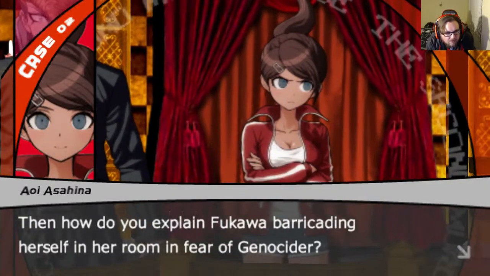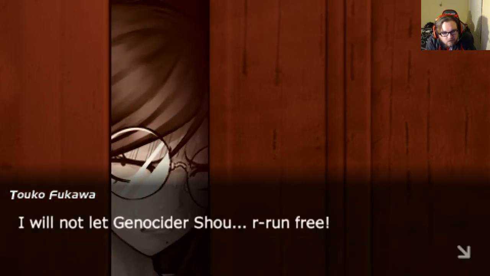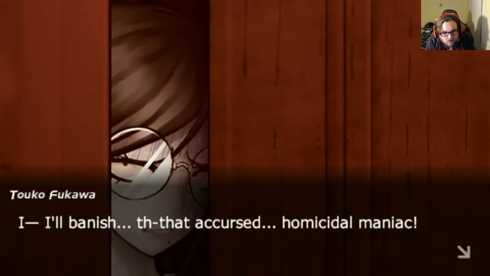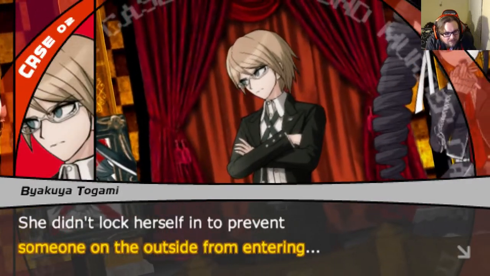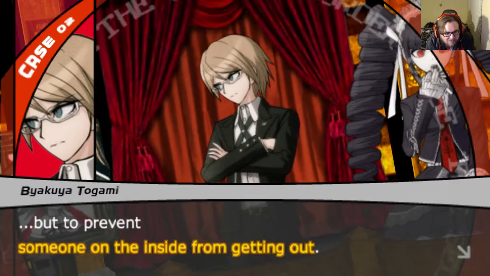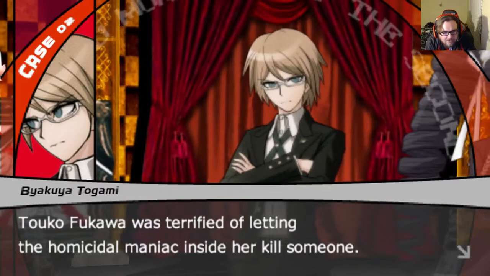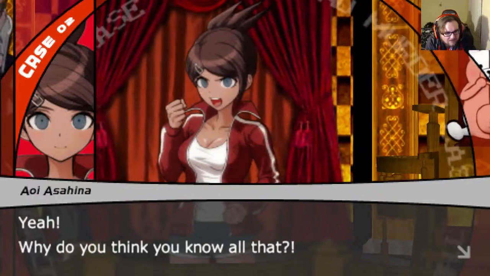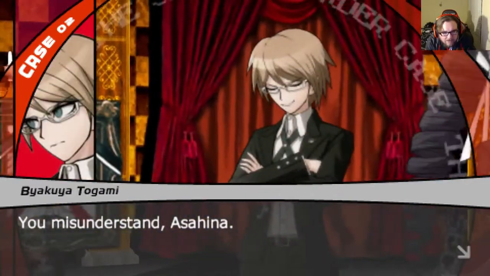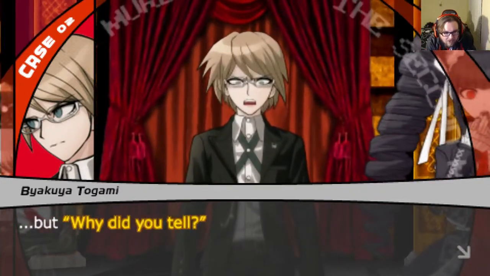Then how do you explain Fukawa's barricading herself in a room in fear of Genocider? She didn't lock herself in to prevent someone on the outside from entering, but to prevent someone on the inside from getting out. Fukawa was terrified of letting the homicidal maniac inside her kill someone. Why? Yeah. Why do you think you know all that? You misunderstand. Her why doesn't mean why do you know, but why did you tell?